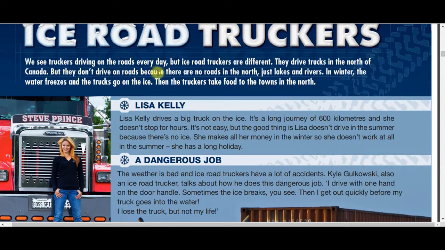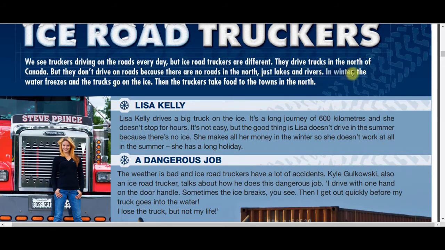But they don't drive on roads because there are no roads in the north. As we can see here, we have a subject, which is they. The verb is drive, but it's negative. Don't is one of the negative auxiliaries for present simple. They don't drive on roads. That means they don't do it. They don't drive on roads because there are no roads in the north. So this is the reason why they don't do it. But there are just lakes and rivers. Now we have again a period because that is the end of the sentence.